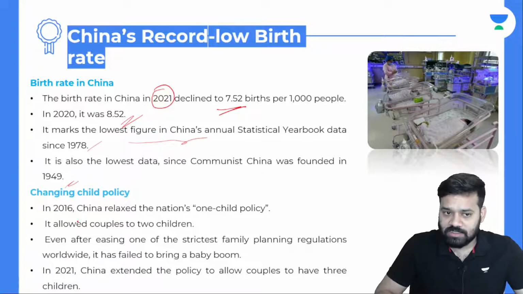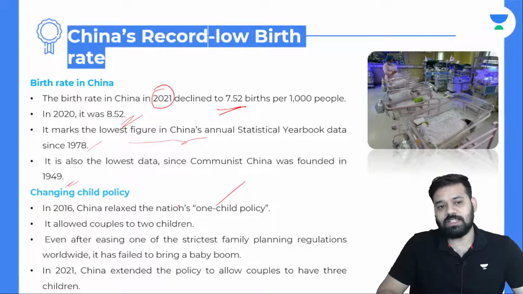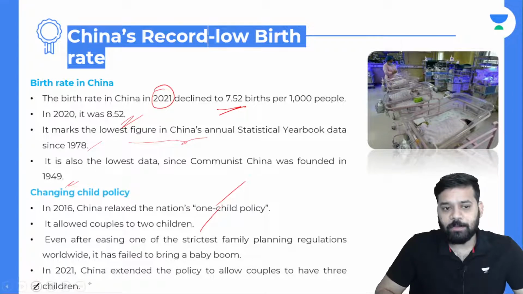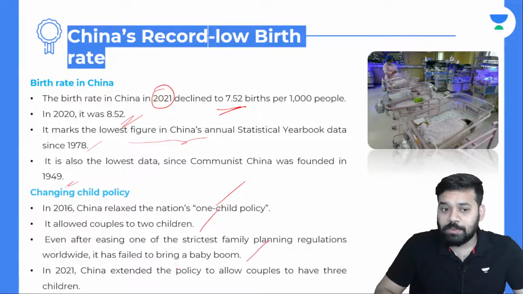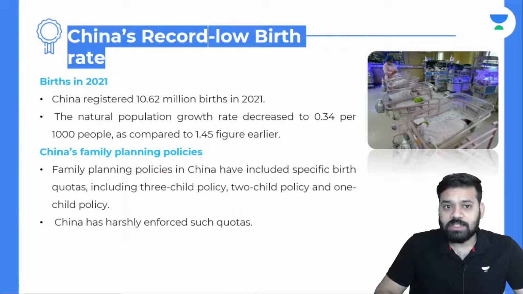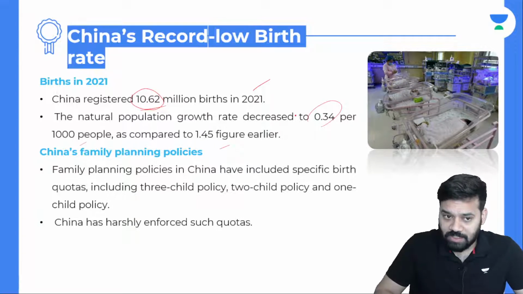About changing child policy, in 2016, China relaxed the nation's one child policy. It allowed couples to have two children. Even after easing one of the strictest family planning regulations worldwide, it has failed to bring a baby boom. In 2021, China extended the policy to allow couples to have three children. China registered 10.62 million births in 2021. The natural population growth rate decreased to 0.34 per thousand people as compared to 1.45 earlier.